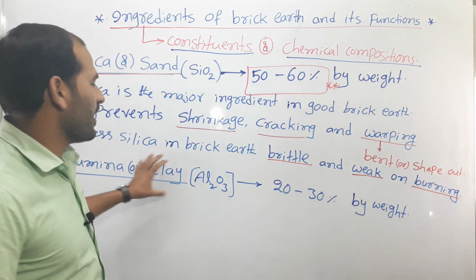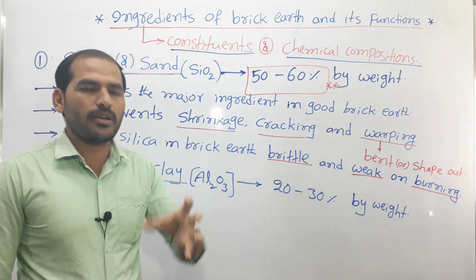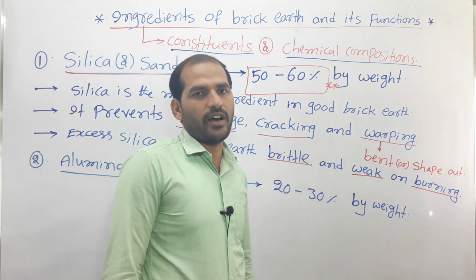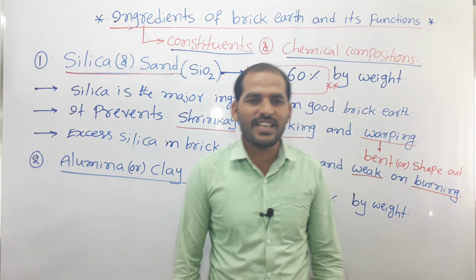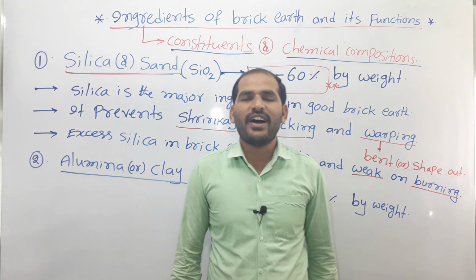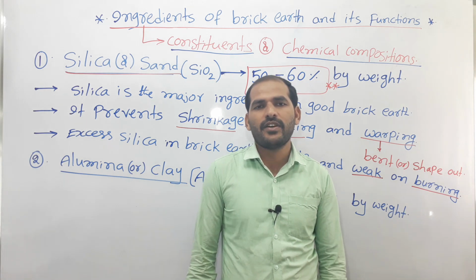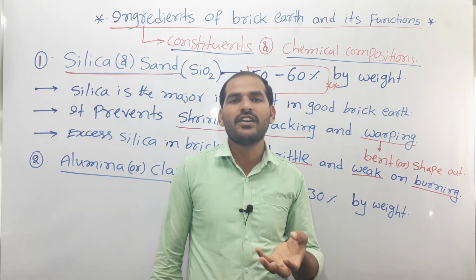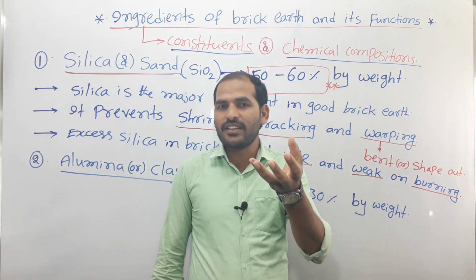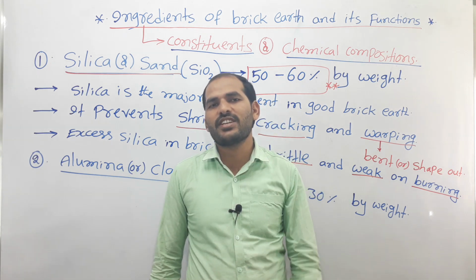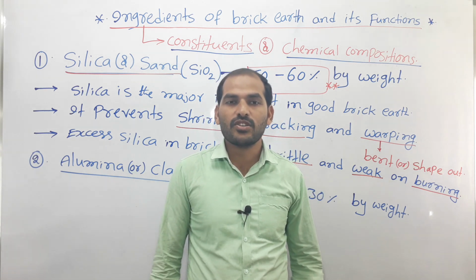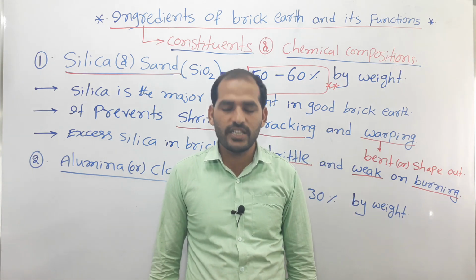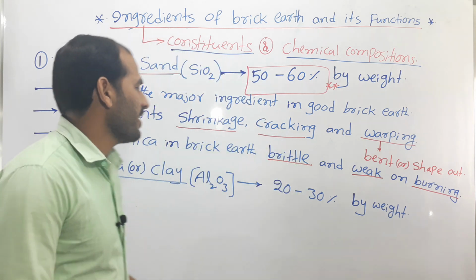So the brick earth contains 20 to 30% of alumina. What is the function of alumina in the brick earth? If alumina is present in the brick earth, it keeps the brick earth in the plastic state, so that it can be molded into any desired shape, right? That is the alumina.